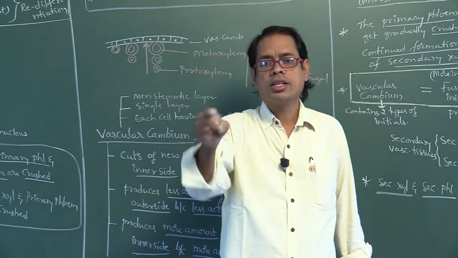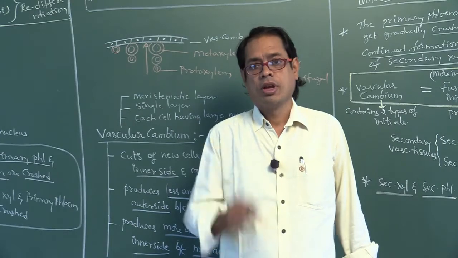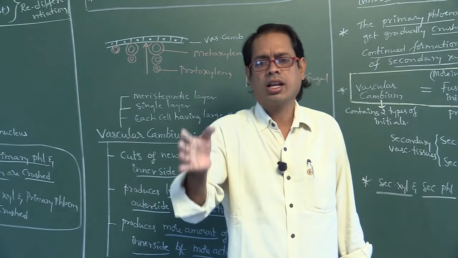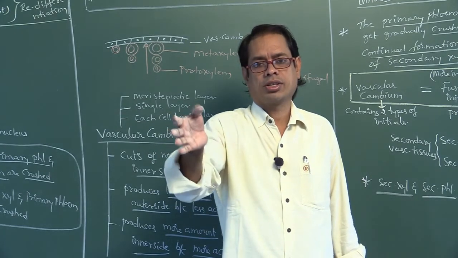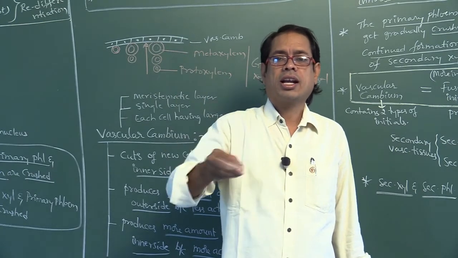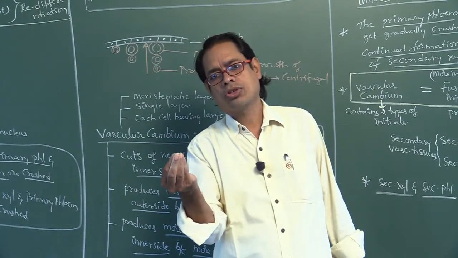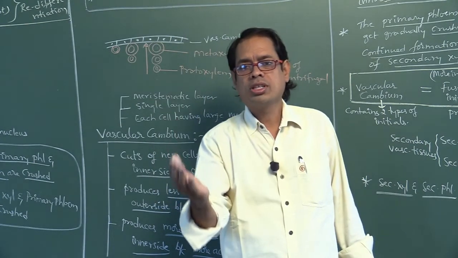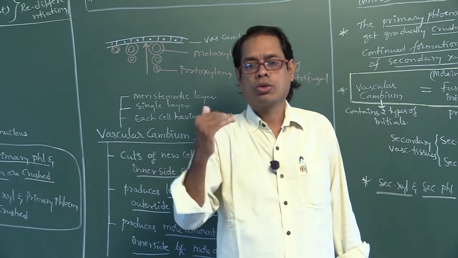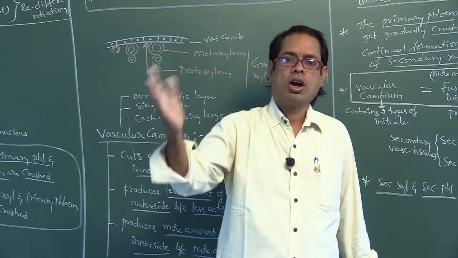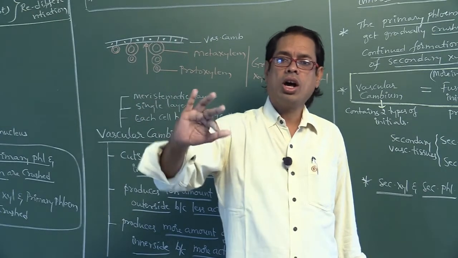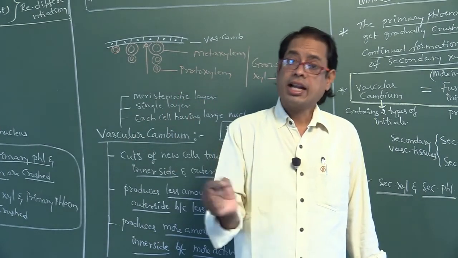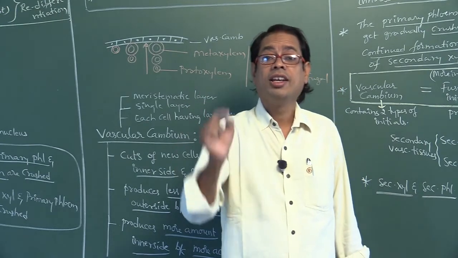Where do you find medullary rays? In between vascular bundles. Where do you find secondary medullary rays, also called vascular rays? In the secondary xylem they are called secondary xylem rays, and in the secondary phloem they are called secondary phloem rays. Secondary xylem rays are also called wood rays. Secondary phloem rays are also called bast rays. Both together are called vascular rays, secondary vascular rays or secondary medullary rays. Medullary rays are primary in origin. Secondary vascular rays or secondary medullary rays are secondary in origin.